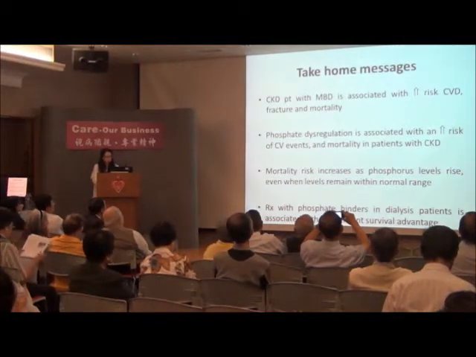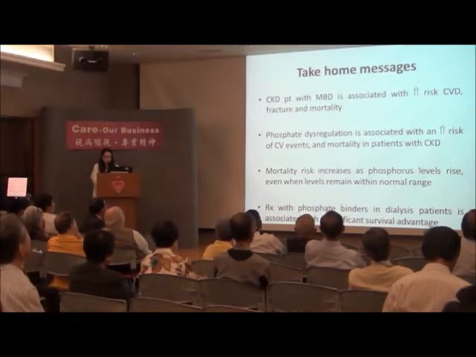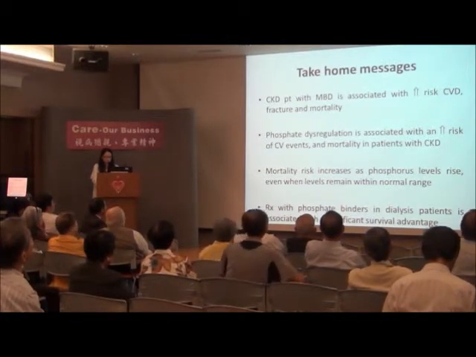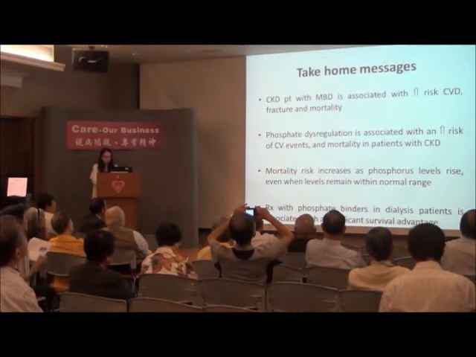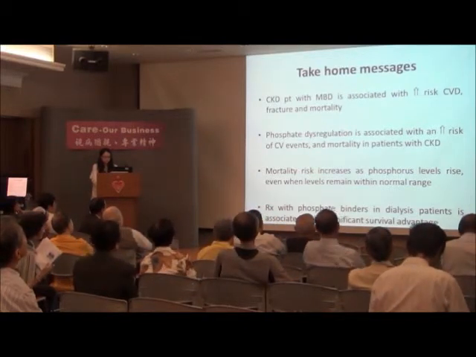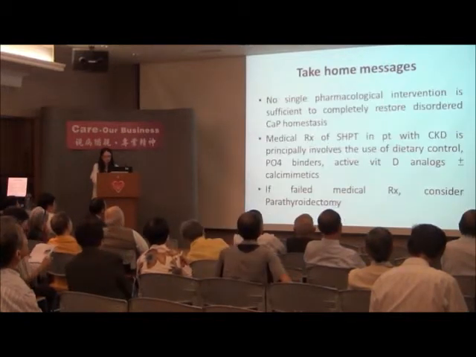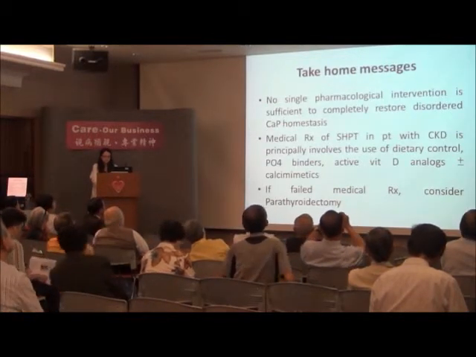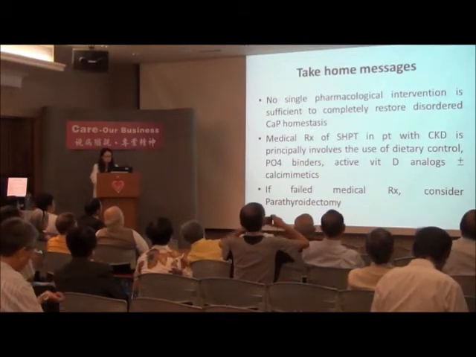And coming to the take-home message: CKD patients with mineral bone disease are associated with increased risk of cardiovascular disease, fracture, and mortality, and phosphate dysregulation is associated with increased risk of cardiovascular events and mortality in patients with CKD. The mortality risk increases as the phosphate level rises, as just mentioned before, even when the patient remains in the normal range. And treatment with phosphate binder in dialysis patients is associated with significantly improved survival, and there's no single pharmacological intervention sufficient to completely restore the disorder of calcium phosphate homeostasis.